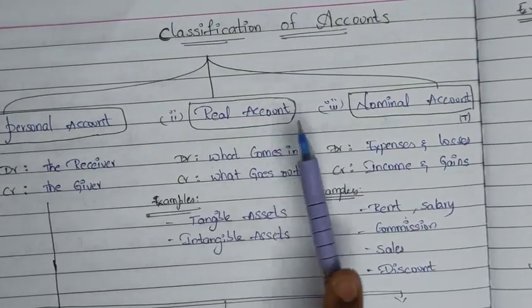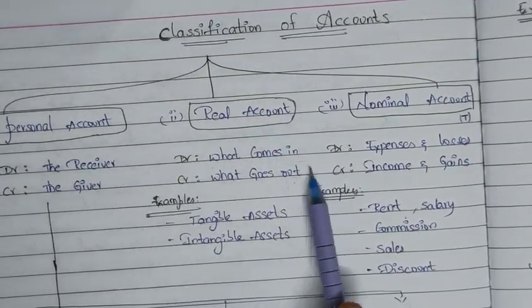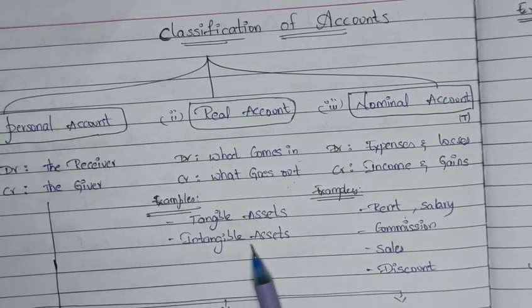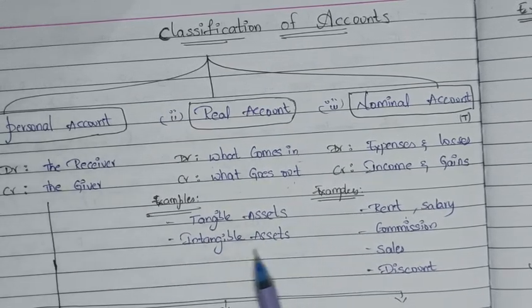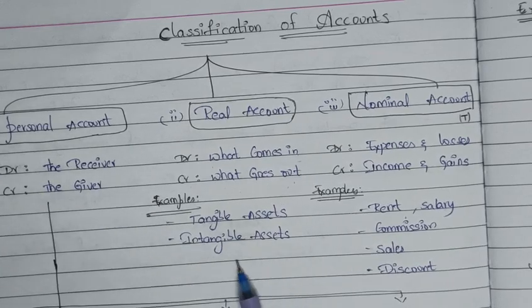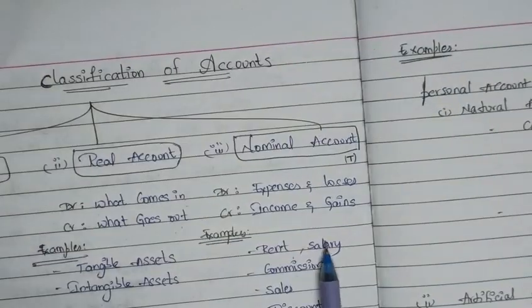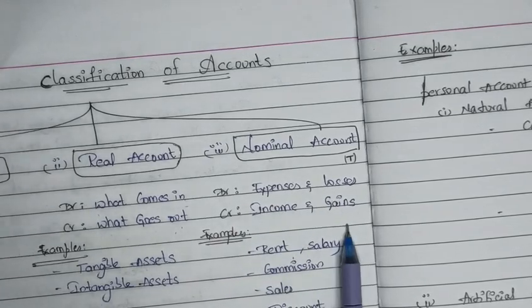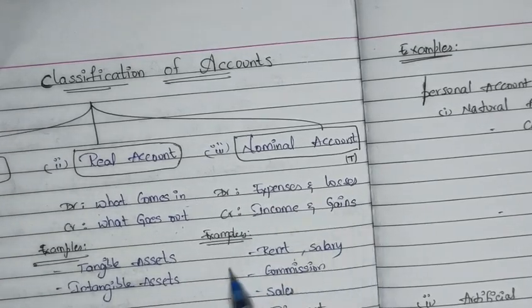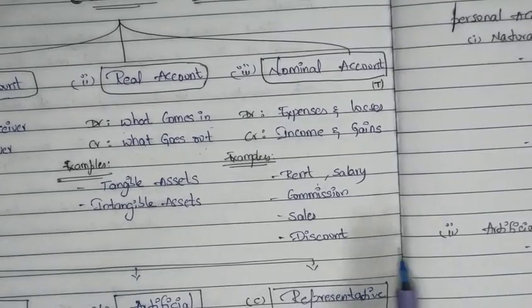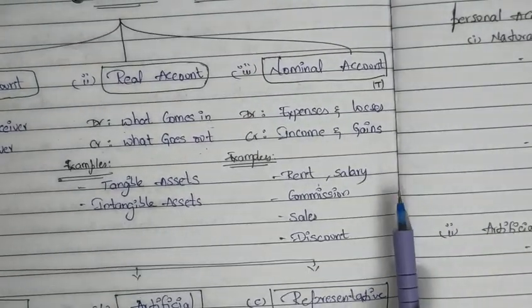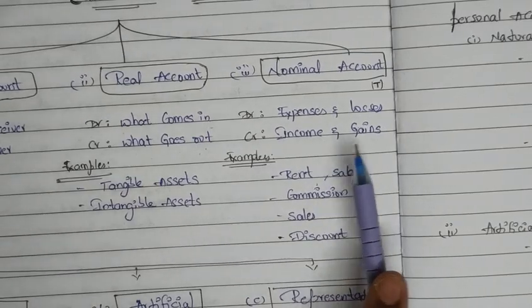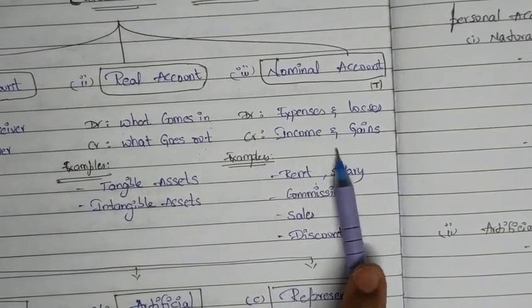And the second one is real account. The rule is debit what comes in, credit what goes out. Examples are tangible and intangible assets of the company, like plant and machinery, land and building, patents, trademarks, etc. The third one is nominal account, which tracks the expenses and losses, incomes and gains of the company. Example, rent paid, salary paid, commission received, interest paid, etc. So these are always temporary. Remember, the end result will be transferred to capital account, so these are temporary.